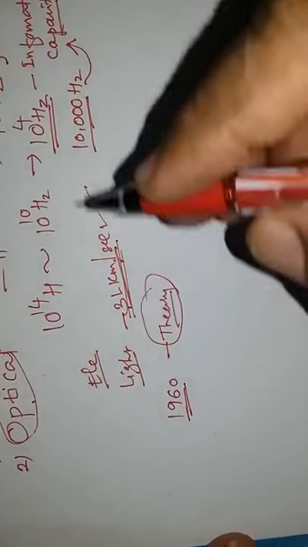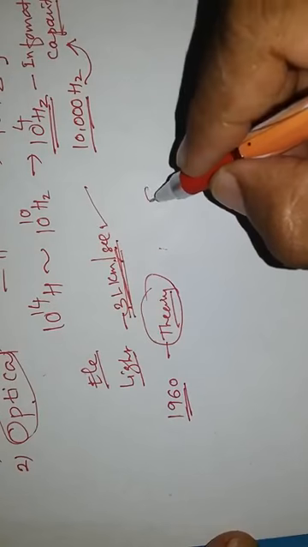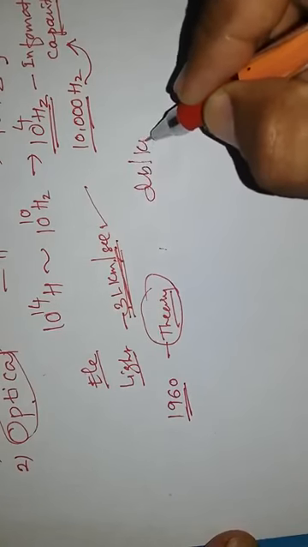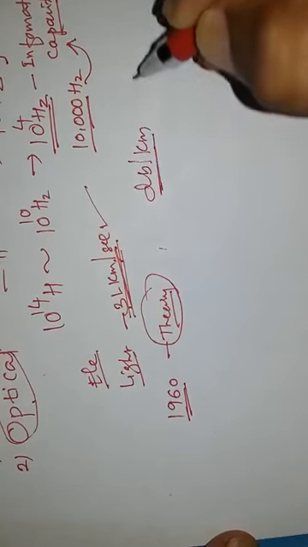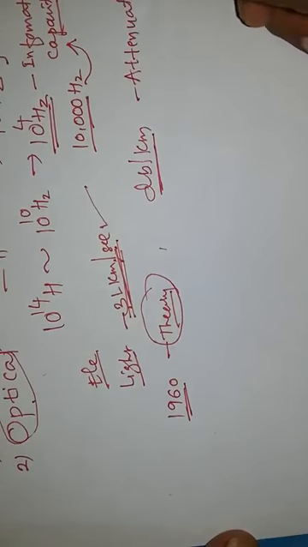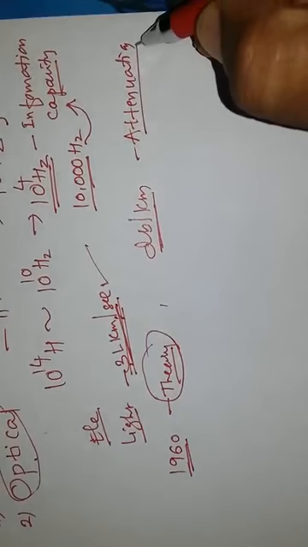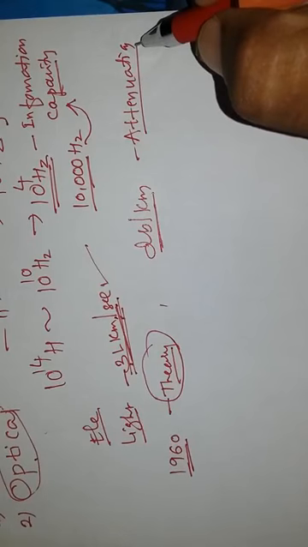At that time, optical fiber losses were several thousand decibels, and this loss is known as attenuation. The loss was high, so it was not possible to transfer light for longer distances.